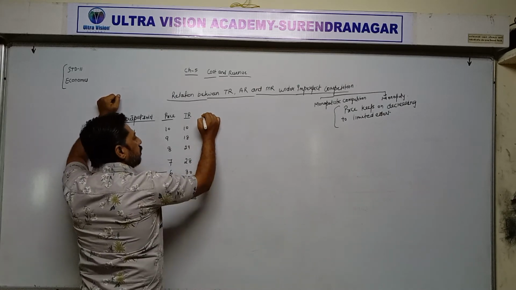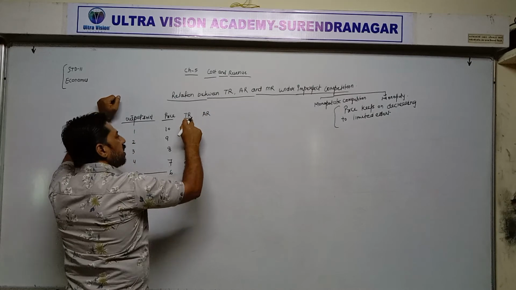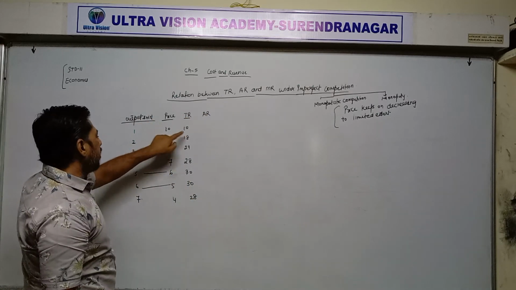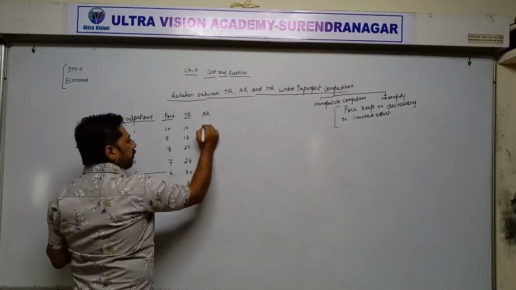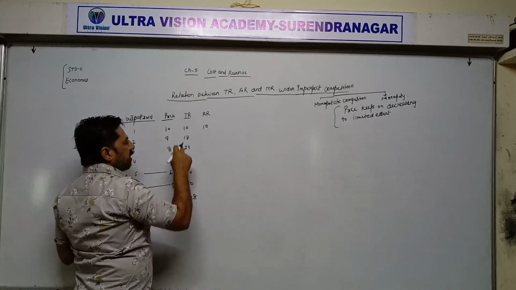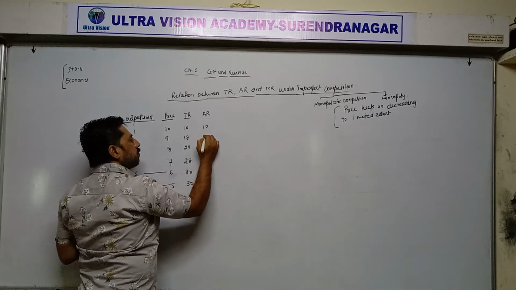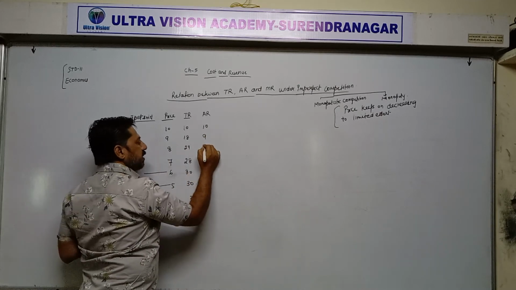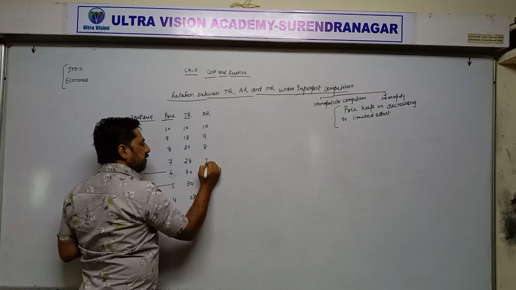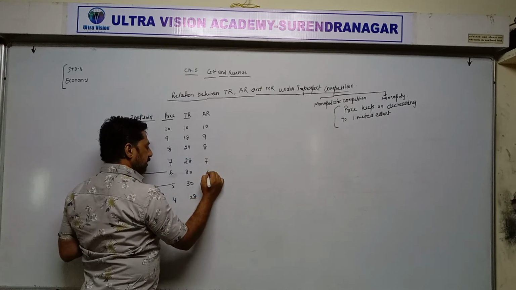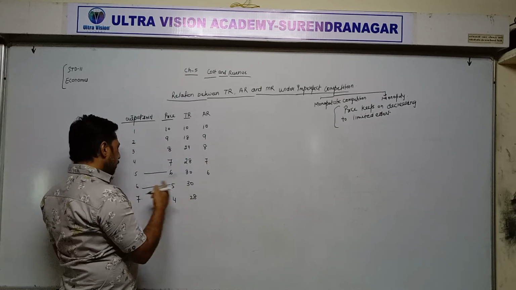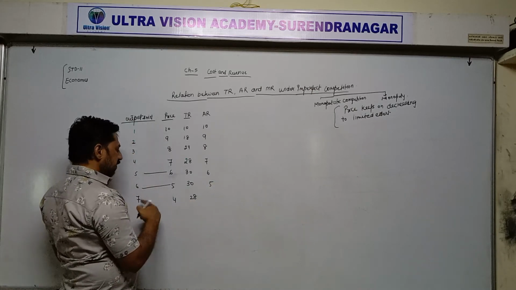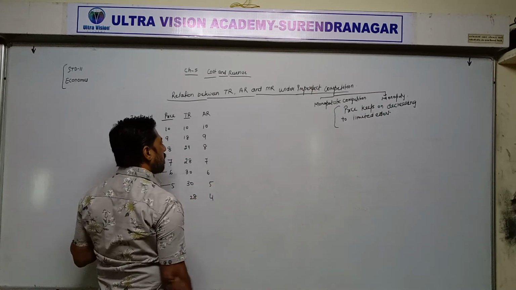Now, average revenue, total revenue divided by output sold, divided by Q. 10 divided by 1, 10; 18 divided by 2, 9; 24 divided by 3, 8; then 7, then 6; then 30 divided by 6, again 5; 28 divided by 7, 4.